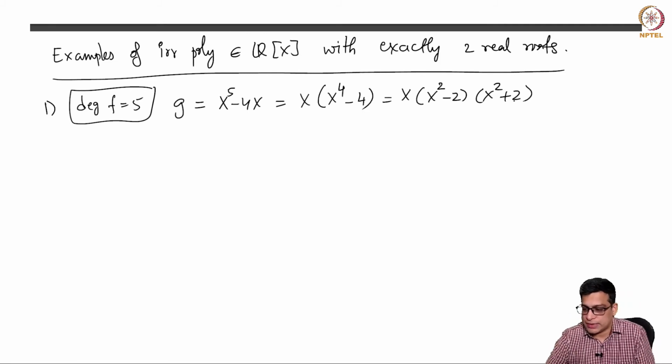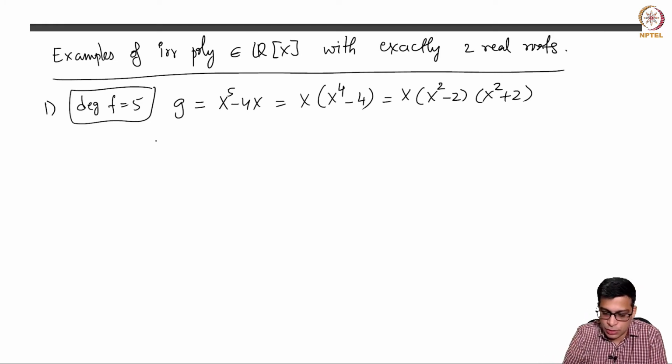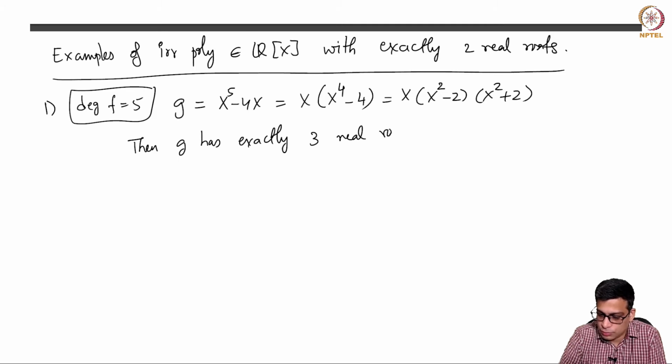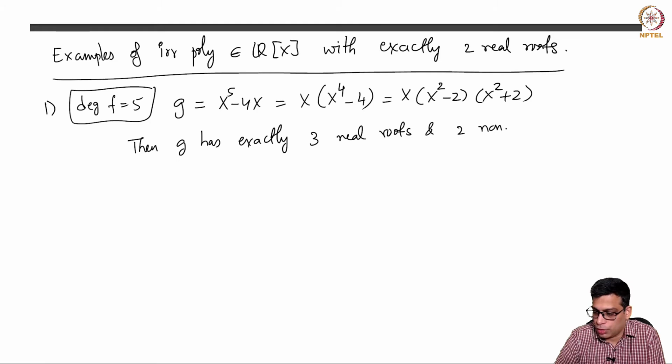So this degree 5 polynomial has exactly 3 real roots and 2 non-real roots.